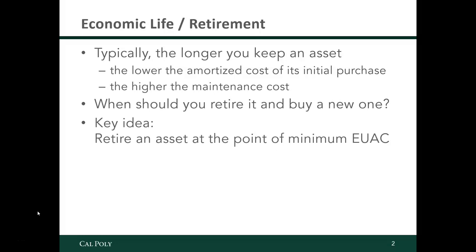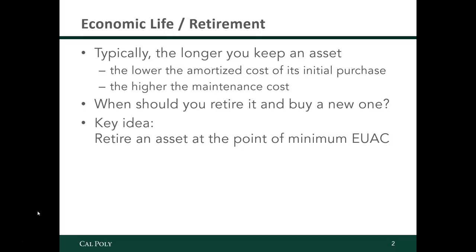So here's the key idea. Retire the asset at the point of minimum equivalent uniform annual cost. You take the initial purchase cost into account, you take the maintenance costs into account, you take all the costs associated with it into account, and you calculate the EUAC, assuming that you were to retire it or let go of it and buy a new one in year 1.